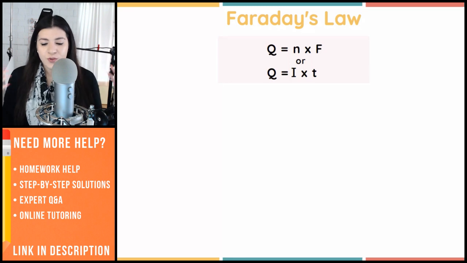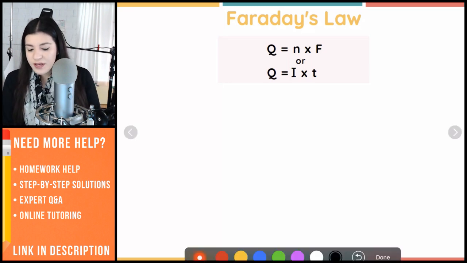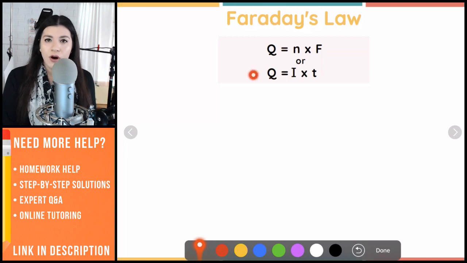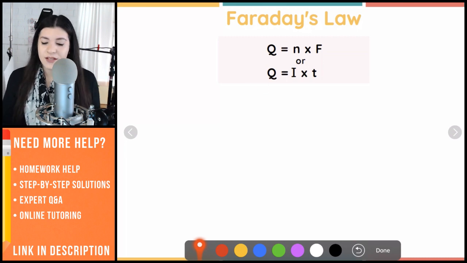So first things first, what's our formula? So the formula that we're going to typically see here is going to be these 2. All right, so it could be either or we could actually set both of these equal to each other since Q and Q equal each other, right? So we can set both of these equal, and that's something else that we will see.